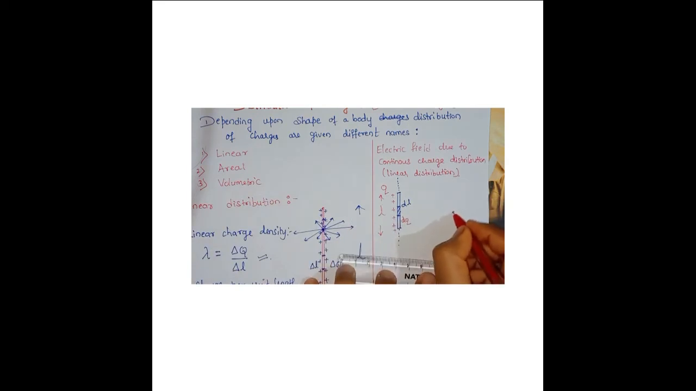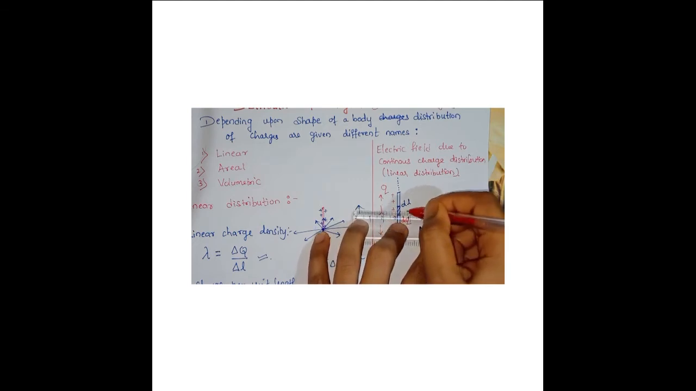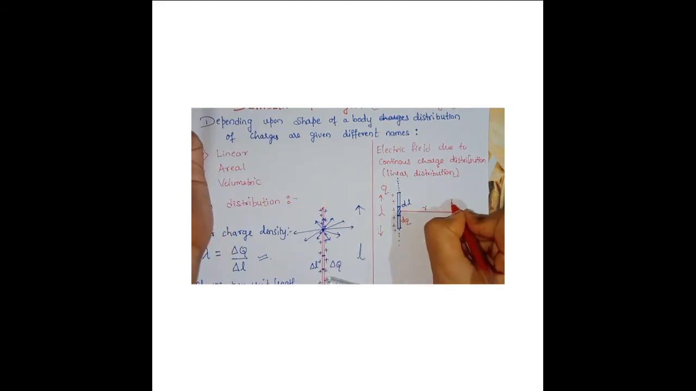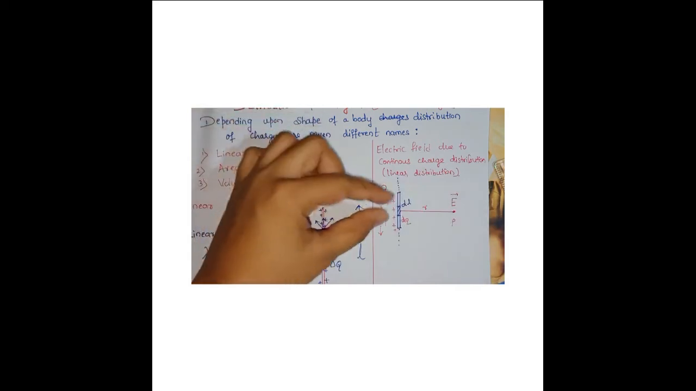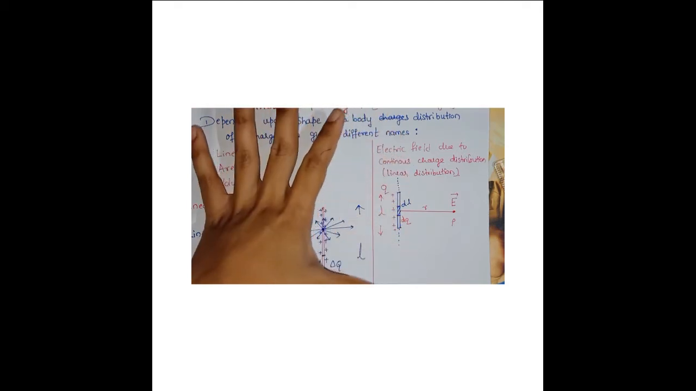So due to this length element, at some point P, you can take somewhere here or here, anywhere. I have taken here. The distance between the point P and this length element, I'll mark it as r. At this point P, we have to calculate the electric field. Due to this entire length, first you're going to find the electric field due to this small length element dl, then you're going to integrate it for the entire length.